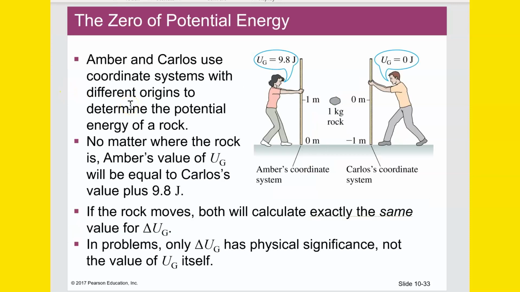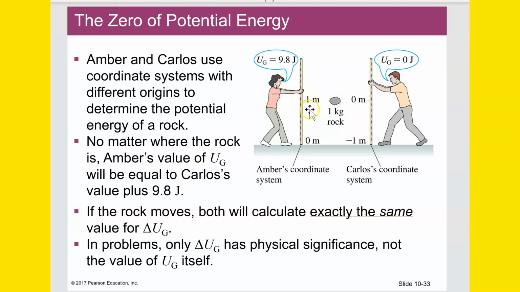The zero of potential energy. Amber and Carlos use coordinate systems with different origins to determine the potential energy of a rock. No matter where the rock is, Amber's value of potential will be equal to Carlos's value plus 9.8 joules. Alright, so Amber's origin is on the ground, whereas Carlos decided to make his origin be where the rock is at the current moment.